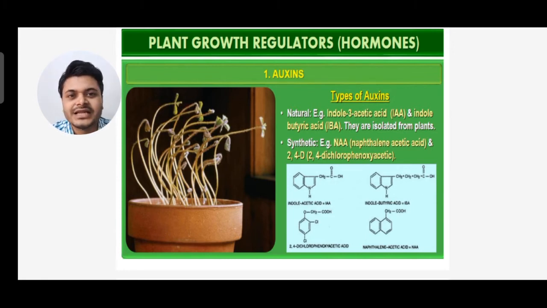So IAA and IBA are natural auxins, and NAA and 2,4-D are synthetic auxins. The structures are given below: indole acetic acid, indole butyric acid, 2,4-dichlorophenoxyacetic acid, and naphthalene acetic acid.